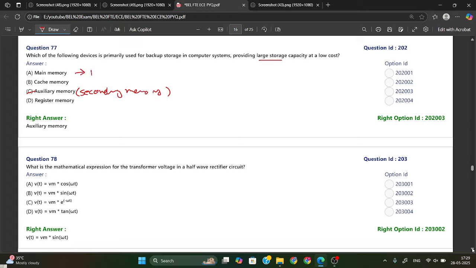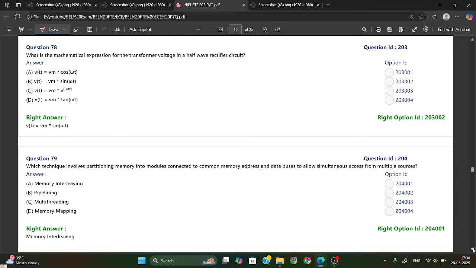Main memory is what? Main memory is your RAM. That is your volatile memory. Cache memory is the fastest memory, but it is a temporary memory. Register memory is also the fastest or smallest memory, which is used in CPU. Okay, so from here option C is your right answer.